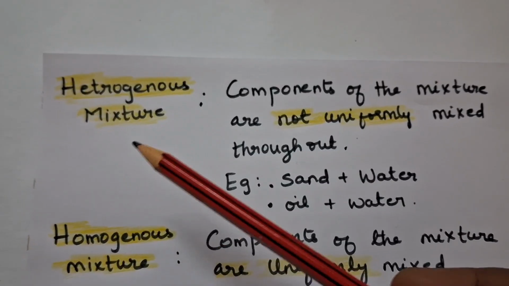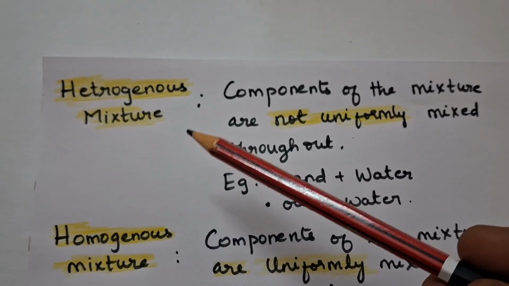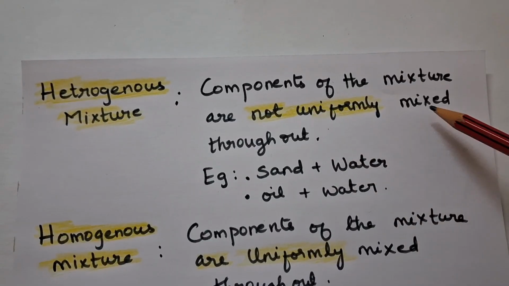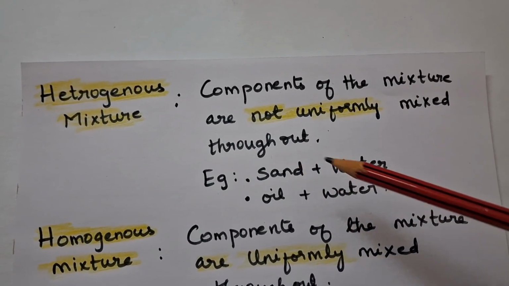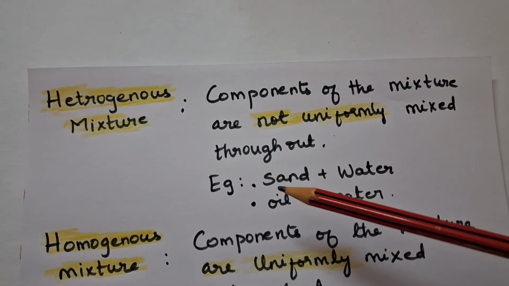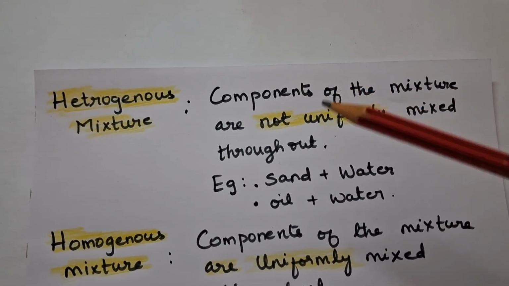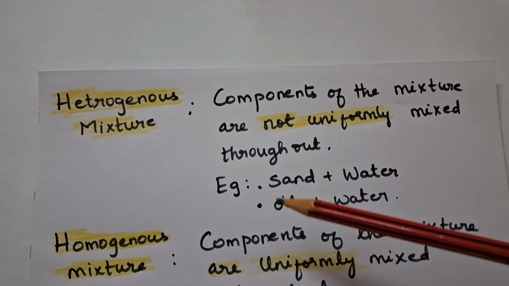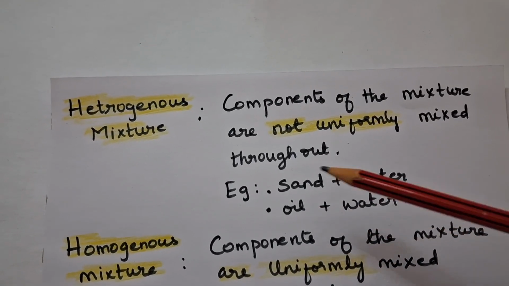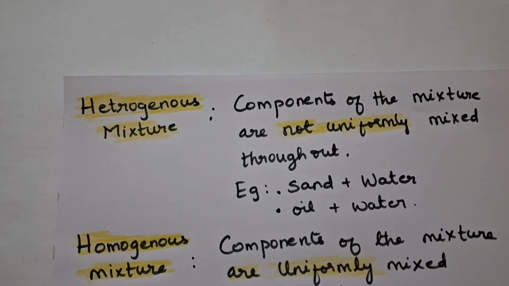Mixtures may be of two types, heterogeneous and homogeneous. In a heterogeneous mixture, the components are not uniformly mixed. For example, a mixture of sand and water. Sand will settle at the bottom, so you find two layers: sand at the bottom and the liquid above. In the case of oil and water, if mixed, you find two layers, or oil floating on water. These are heterogeneous mixtures.